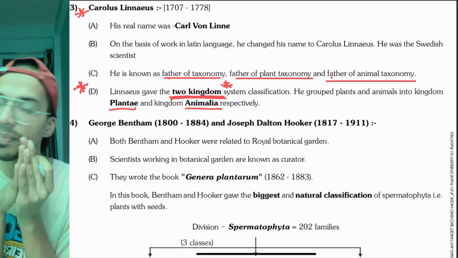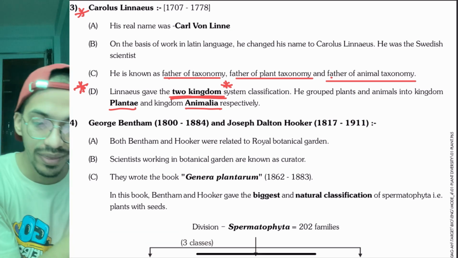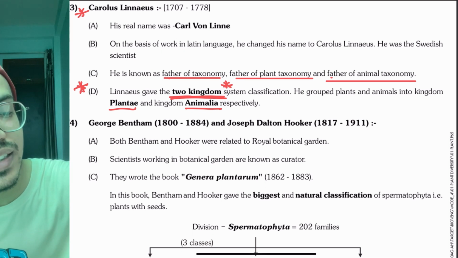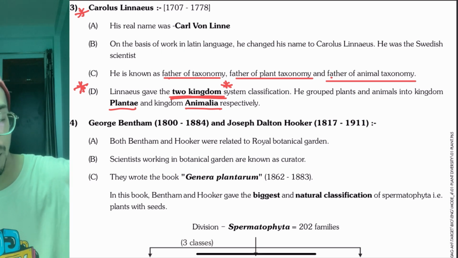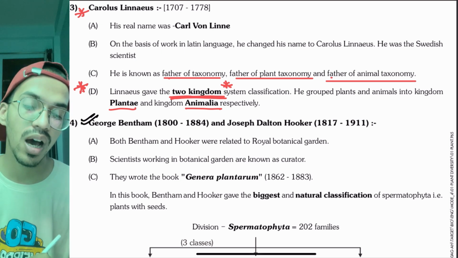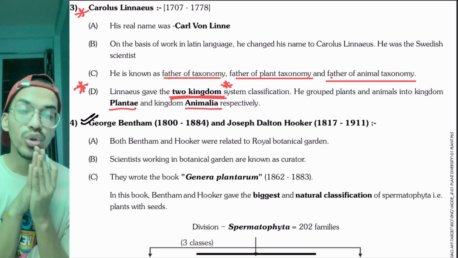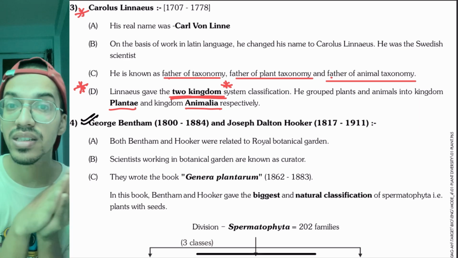Here the persons who come are George Bentham and Joseph Dalton Hooker. You have to remember that these persons were botanists, and they were working in the Royal Botanical Garden in London.